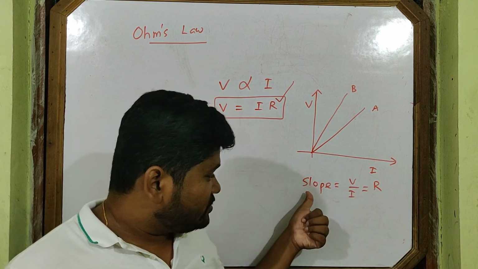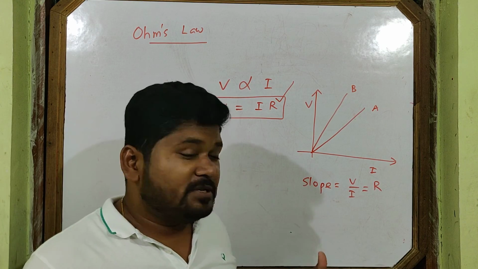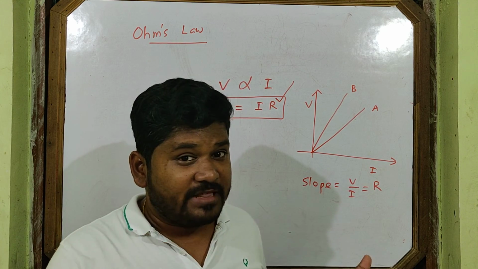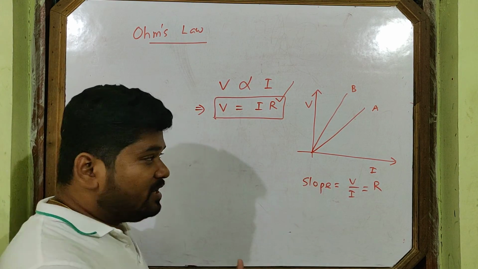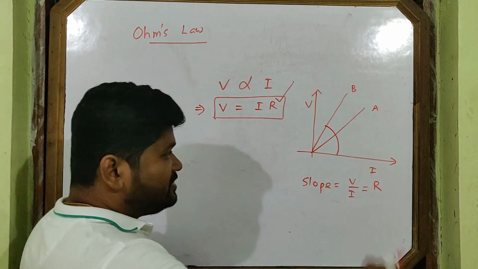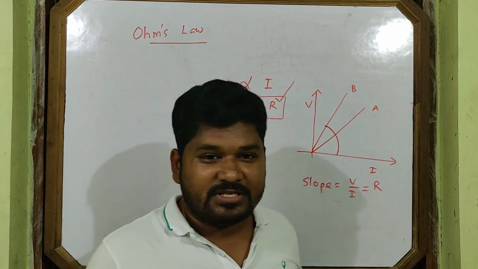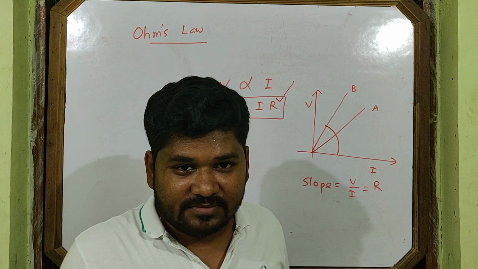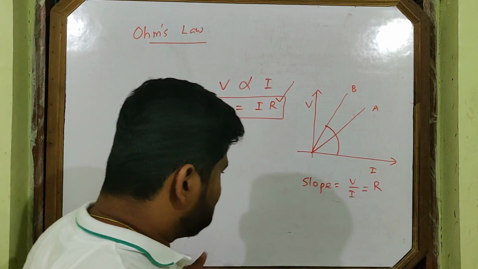Slope is equal to resistance. More resistance means more slope. More slope means more angle, because slope is also tan theta. So which has more angle? This one, B. So the resistance of B is more than A. Okay, this is the simple question that comes in exam.